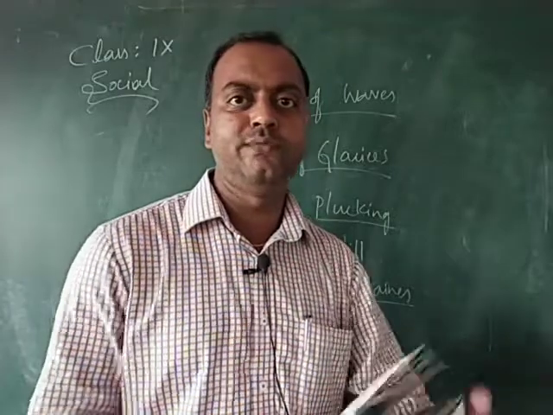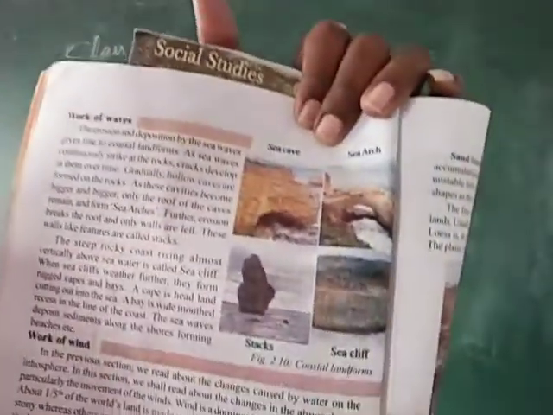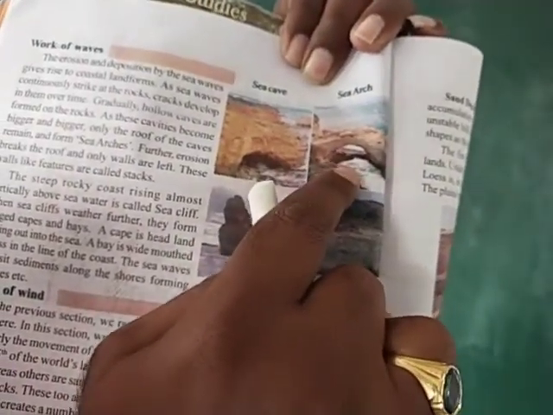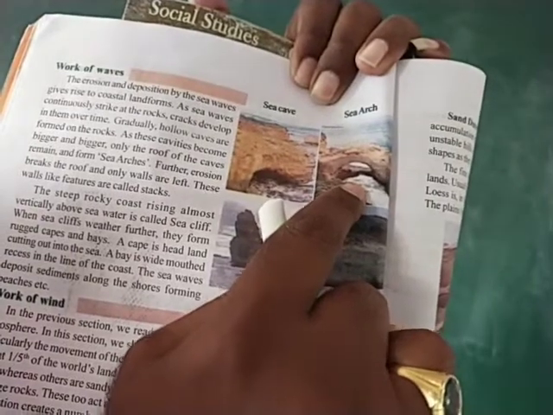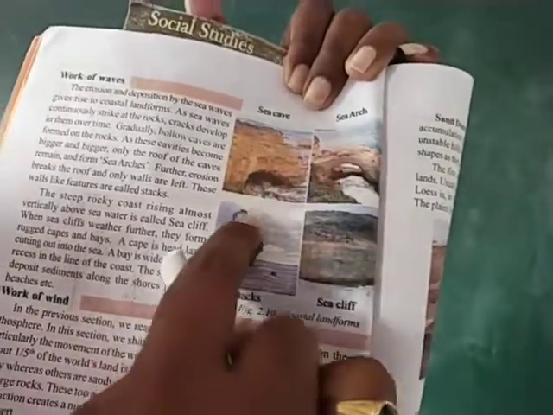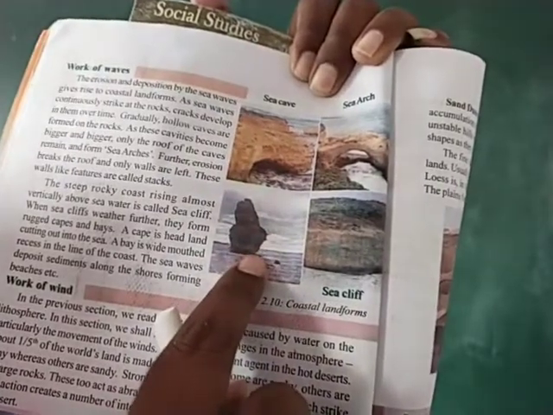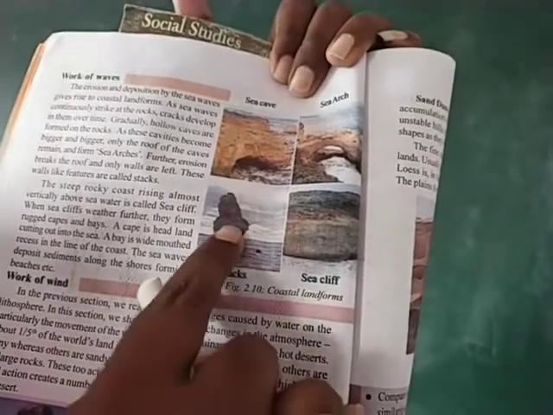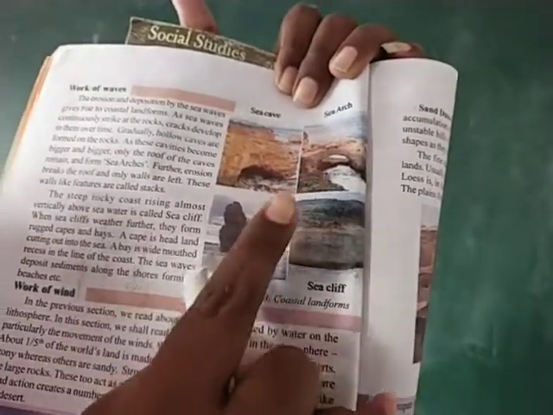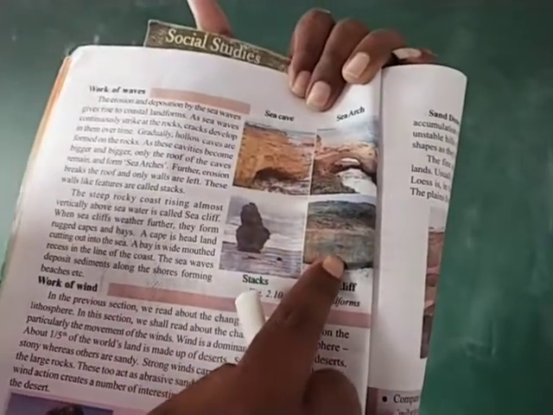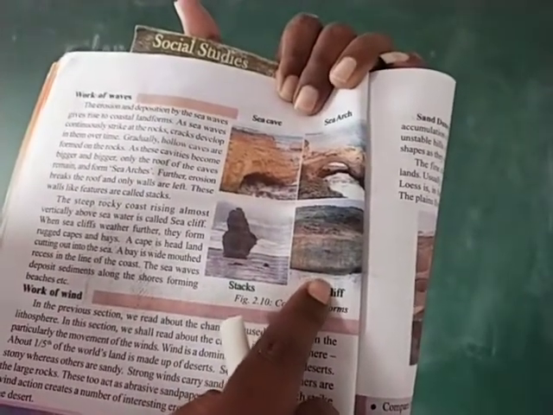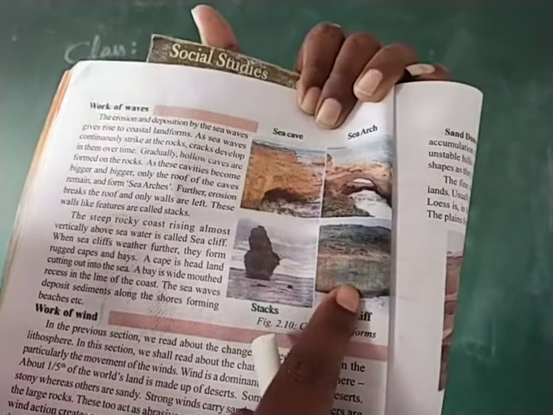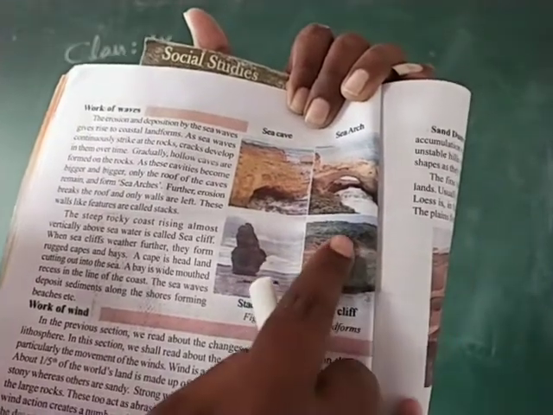I'll show you some photographs here. This is a sea cave, initial stage. After a few years it turns into a sea arch. Further erosion makes the roof break and only walls are left, and these wall-like features are called stacks. Can you see, children? And these stacks after a few years also completely disappear. The steep rock coast rising almost vertically from the seawater is called a sea cliff. And these sea cliffs, due to weathering conditions, form rugged capes and bays.